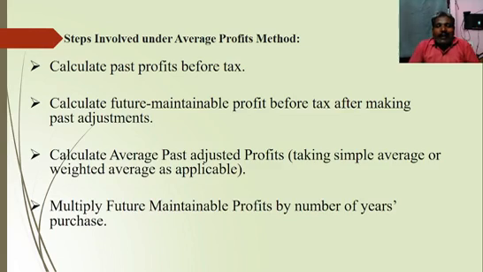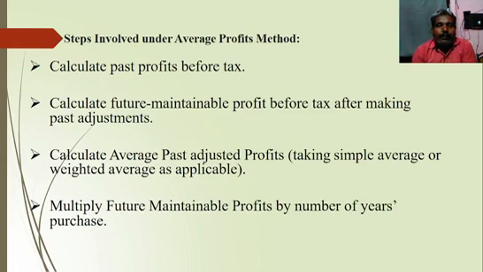Next, calculate future maintainable profit before tax after making past adjustments. Then calculate average past adjusted profits, taking simple average or weighted average as applicable. Then multiply future maintainable profits by number of years purchase. These four steps are followed depending upon the information available in a problem.